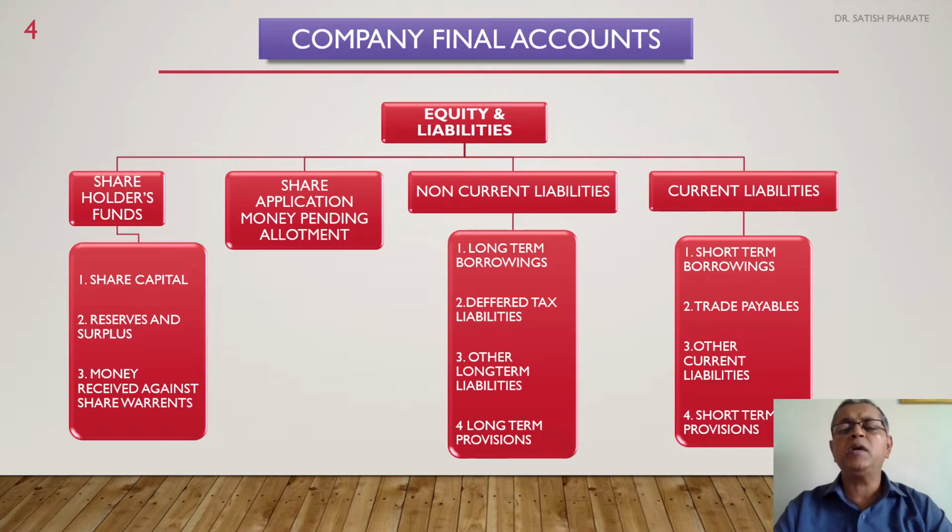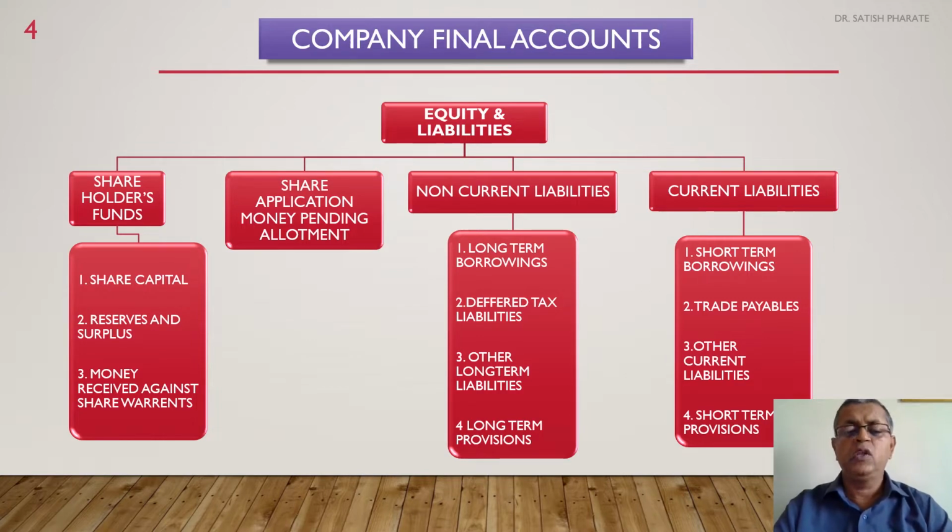If the loaning period or borrowing period is exceeding more than 1 year, it is called long-term borrowings. Deferred tax liabilities: a deferred tax liability is a type of liability arising on account of timing difference on account of generation of assets or disposal of assets, such as depreciation impact. Other long-term liabilities are those liabilities which are other than long-term borrowings.